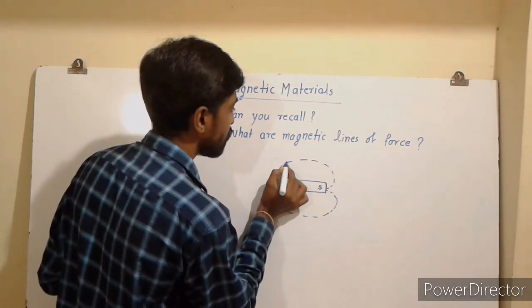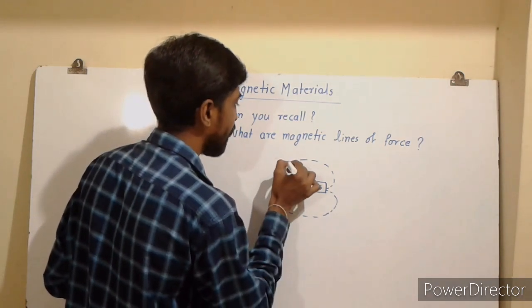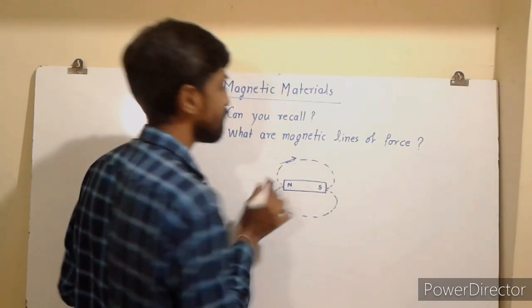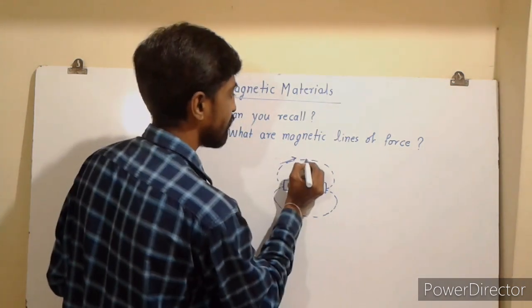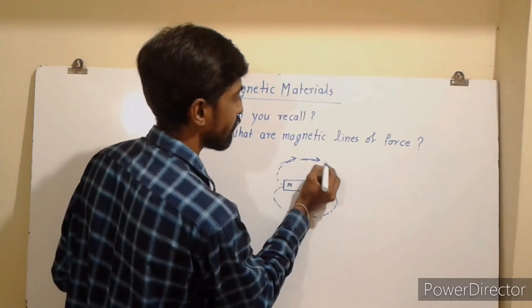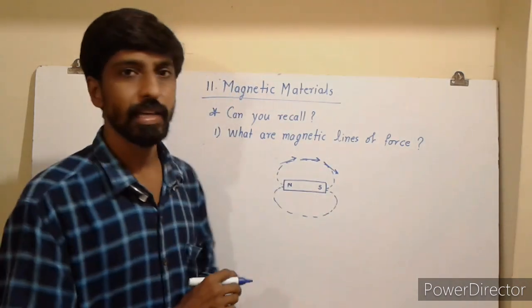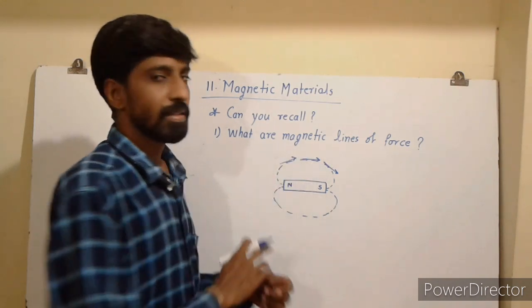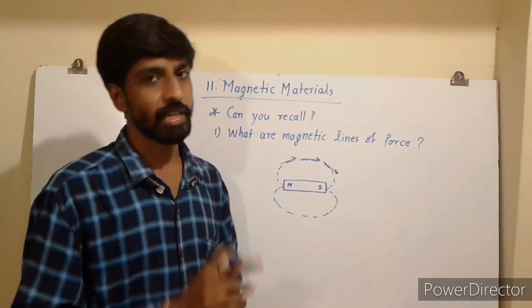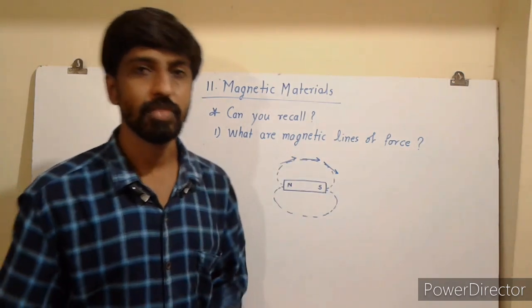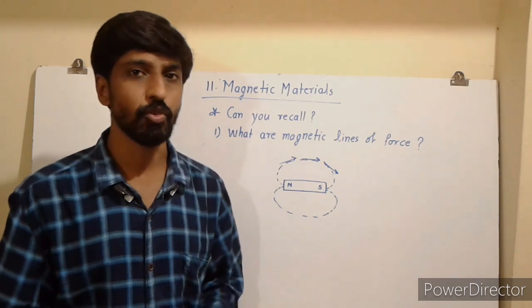Outside the magnet, the magnetic lines of forces are widely spaced, and inside the magnet, these magnetic lines of forces are crowded. So suppose I have drawn the tangent over here at this point. So this is the tangent. At this particular point, the tangent is going in that direction. At this point, the tangent is going in that direction. So these tangents are showing the field vector at the particular point. So this is the magnetic lines of force.